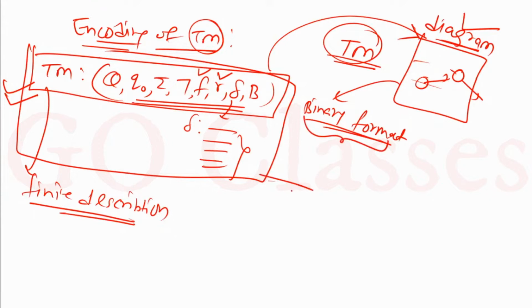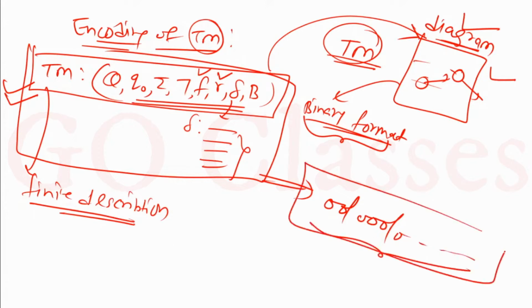For a particular Turing machine, either I can make a diagram or I can create a binary string. I already talked about it in the countability lecture, but the point is this: if you have a Turing machine, it can be represented by some binary string. This is called binary encoding of Turing machine. For every Turing machine we have this type of encoding.